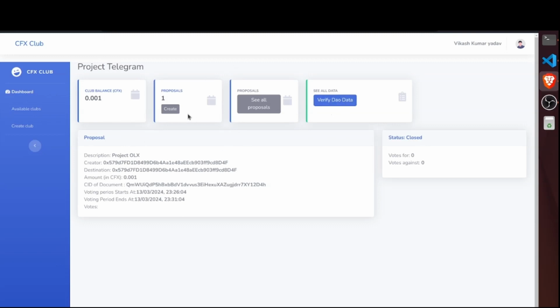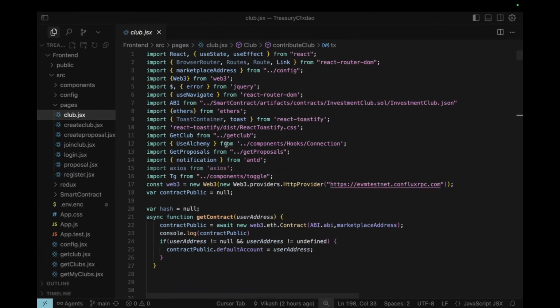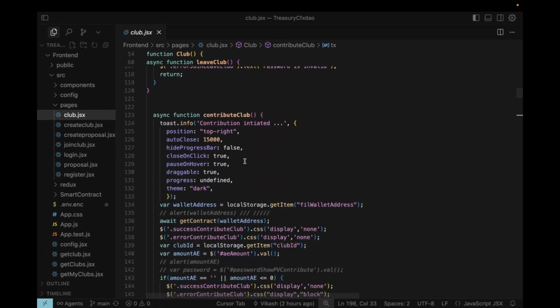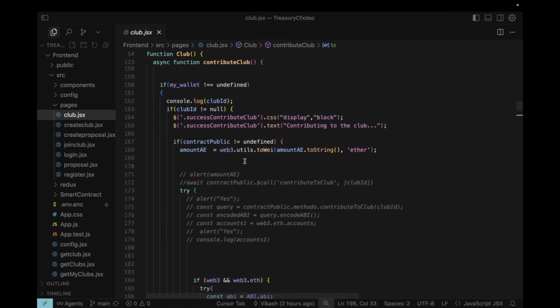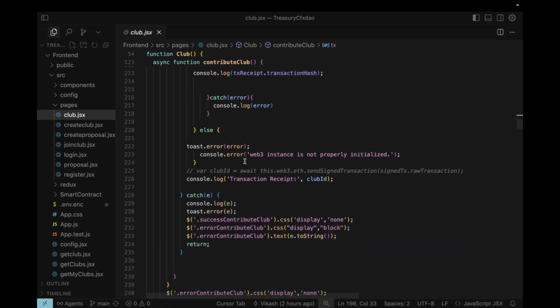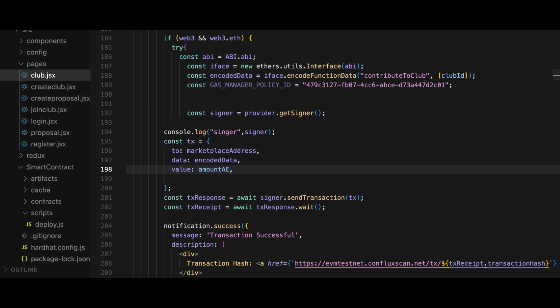Now let's understand the code. The contributeClub function is how members add funds into the club. When a member sends CFX through this function, the amount gets added to the club's total balance. This balance is what the club uses to fund approved proposals. Without contributions, proposals can't be executed since there would be no available funds. Together, joinClub makes someone a recognized member, while contributeClub ensures the club has actual funds to support projects.